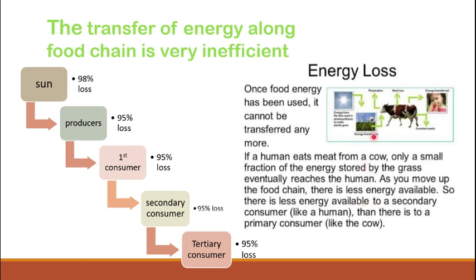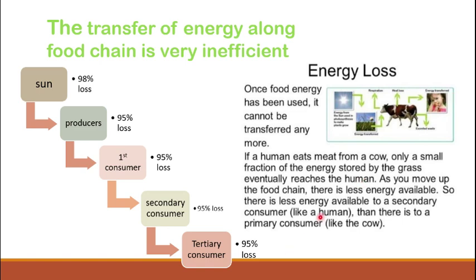It means the farther you are from the producers, the less energy you will get. Whenever you are closer to the producers, you get maximum energy, because less energy loss will be there. While if you move away and away, the energy loss becomes more and more.